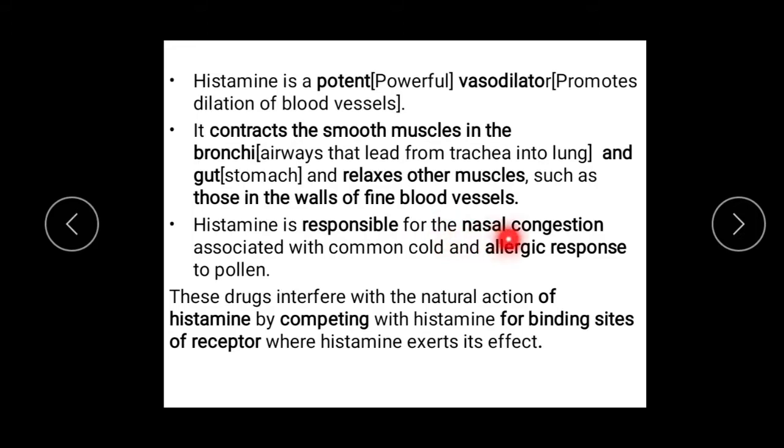Histamine is also responsible for nasal congestion associated with common cold and allergic response. So you remember, the culprit for any kind of cold, allergy, nasal congestion is the substance histamine, and the medicine we take for preventing it is antihistamine. And you have to remember that antihistamine drugs interfere with the natural action of histamine by competing. It will compete with the histamine for the binding sites of the receptor where histamine exerts its effect. So, this is how the drug works.